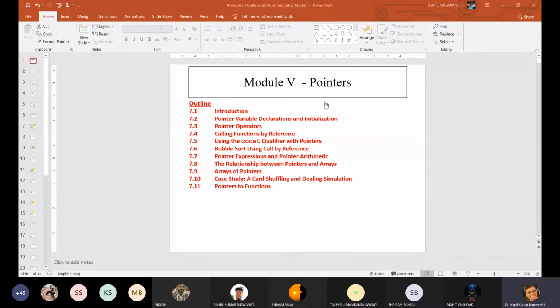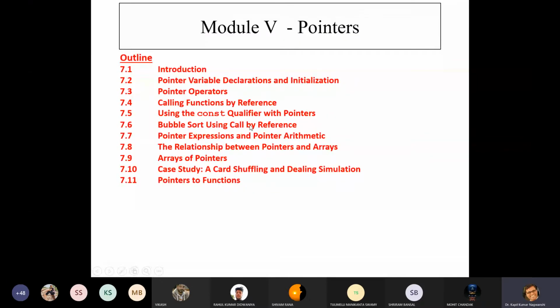Okay, so let me start a new unit, that is Unit 5, based on pointers and strings. In this unit, we will discuss what is a pointer, pointer variable declaration and initialization, pointer operators, and calling a function by reference. Earlier we have used calling a function by value, instead of by reference.